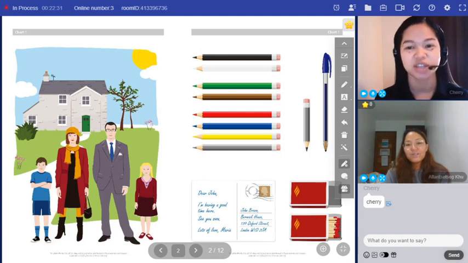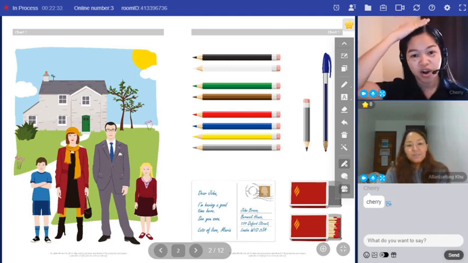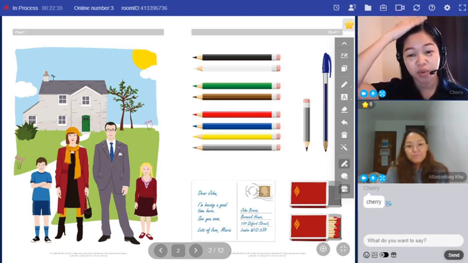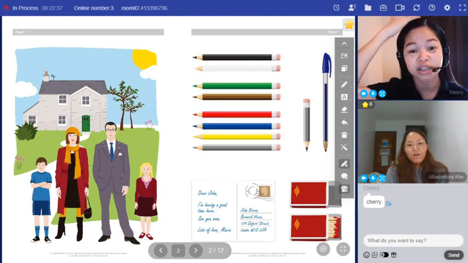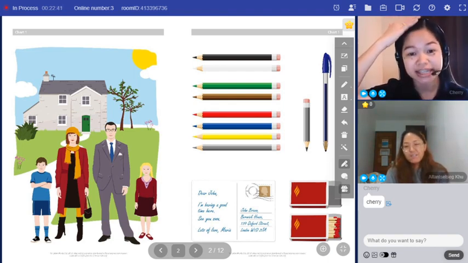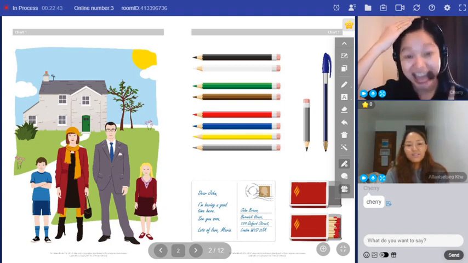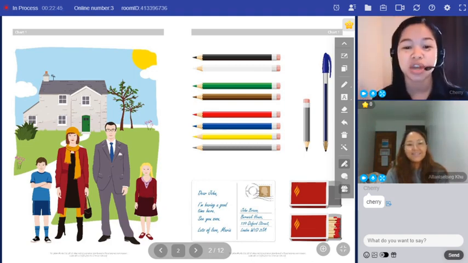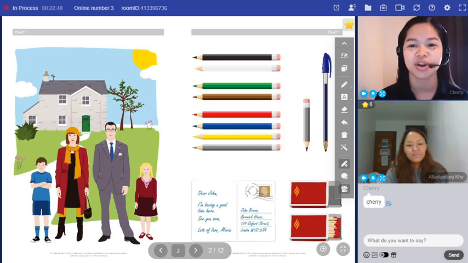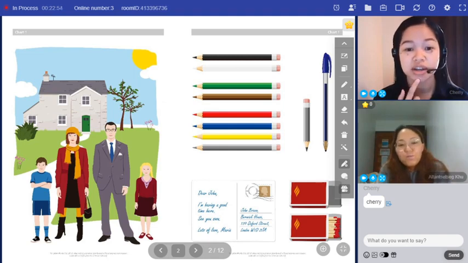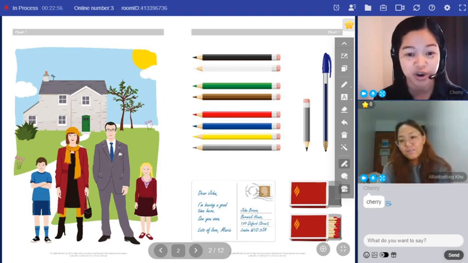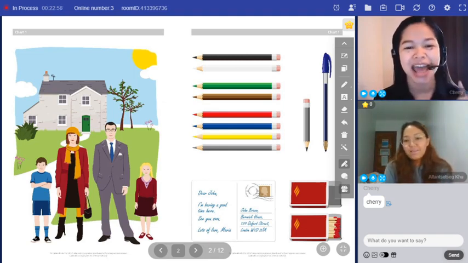Okay, so what do we call the thing we wear on our heads? We call the thing we wear on our heads a hat. That's good. What do people generally call their mother and father? People generally call their mother and father mom and dad.